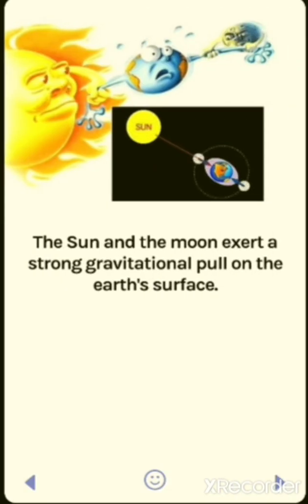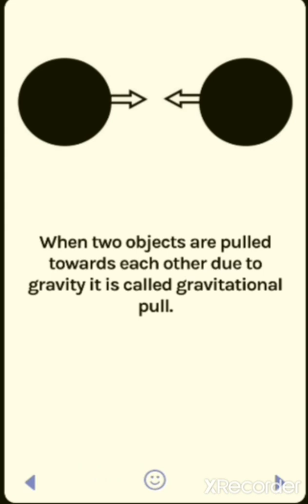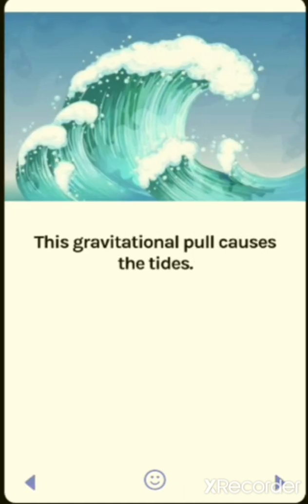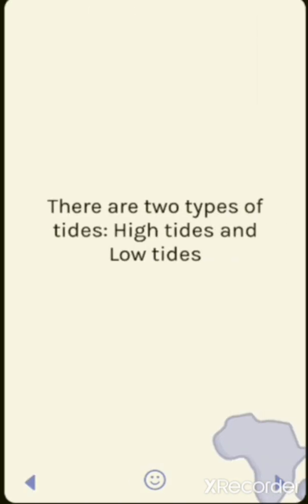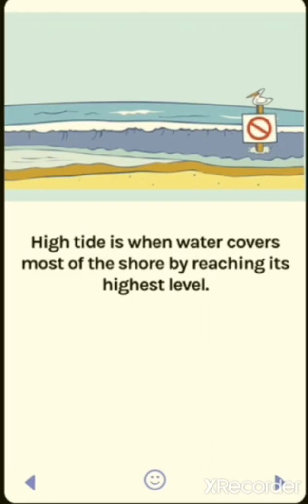The sun and the moon exert a strong gravitational pull on the earth surface. मतलब sun और moon के बीच में बहुत बड़ा gravitational pull होता है. When two objects are pulled towards each other due to gravity, it is called gravitational pull. This gravitational pull causes the tides. There are two types of tides, that are high tides and low tides. First of all, we will learn about the high tides. High tide is when water covers most of the shore by reaching its highest level.